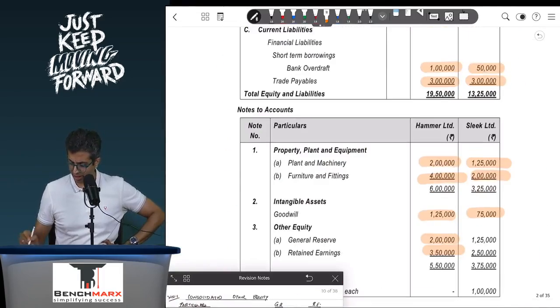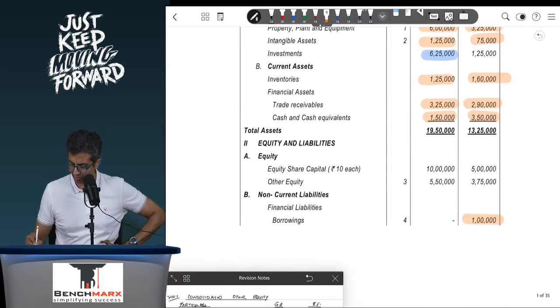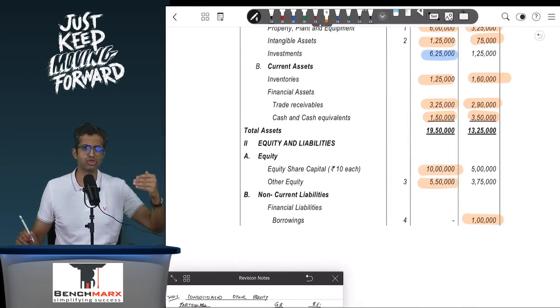So we have taken care of even the share capital of the parent. We have shown that. We have taken the reserves of the parent. We are yet left with the share capital of the subsidiary and reserves of the subsidiary.